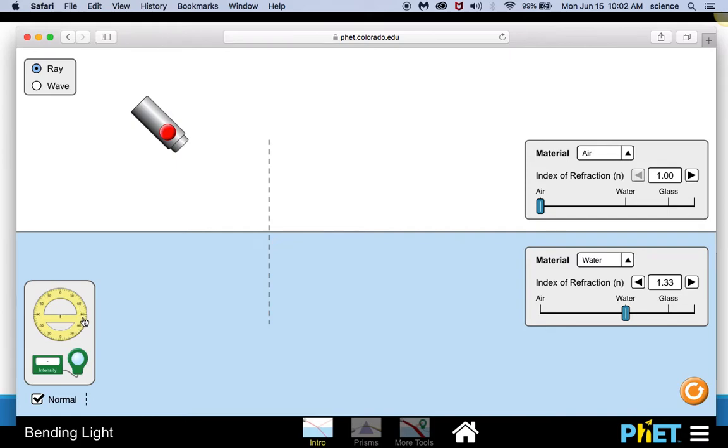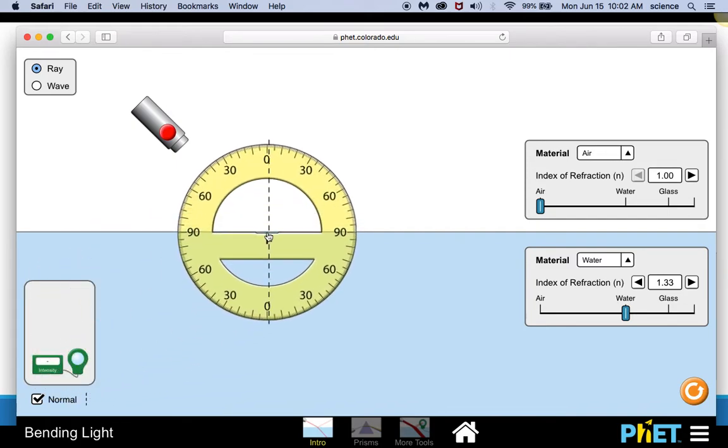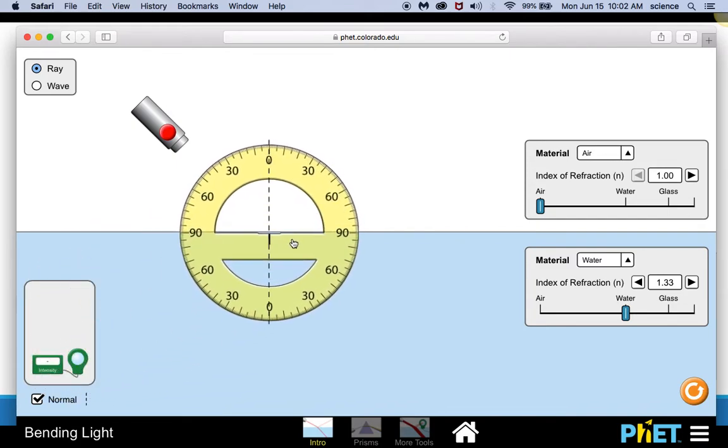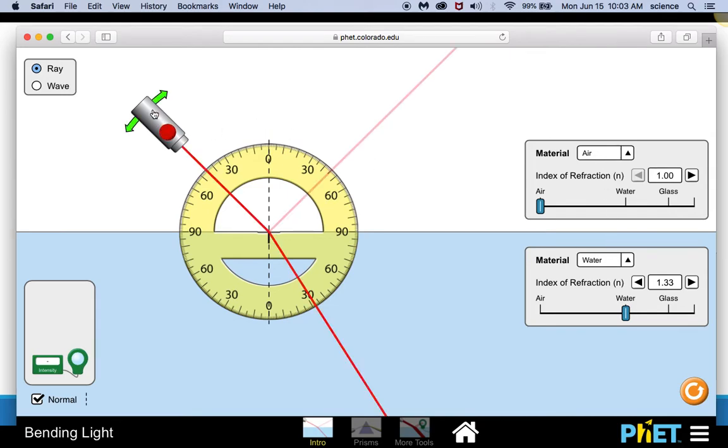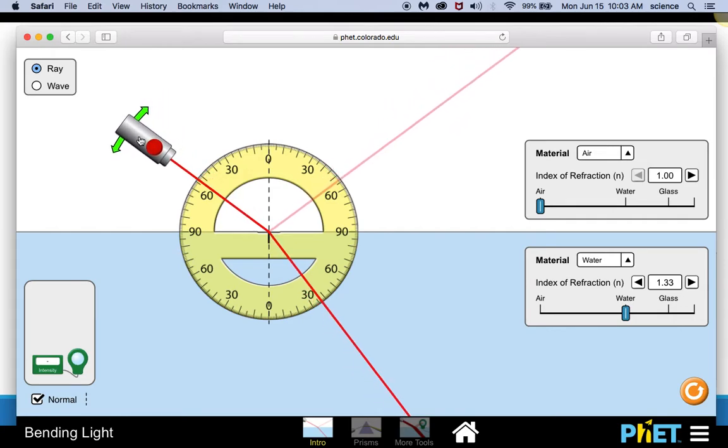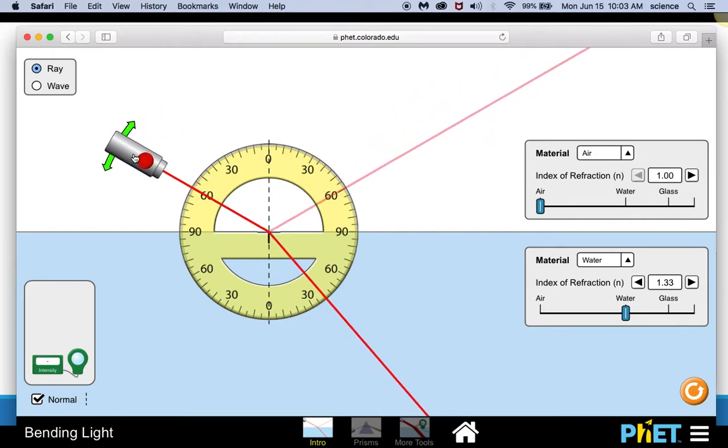So here we go. Let's try it again. Okay, so the first thing I need to do is to bring up my protractor, and I need to set it up so that it is zeroed. There we go. The crosshairs are essentially right on the 0 mark. I have it set at air and at water. So I can click on this and move this to 60 degrees, and I can see that the angle of reflection is also 60 degrees.